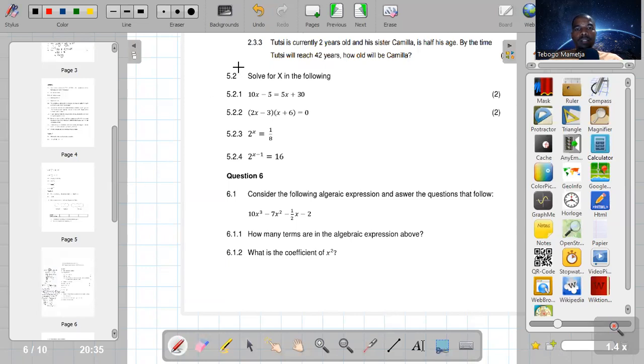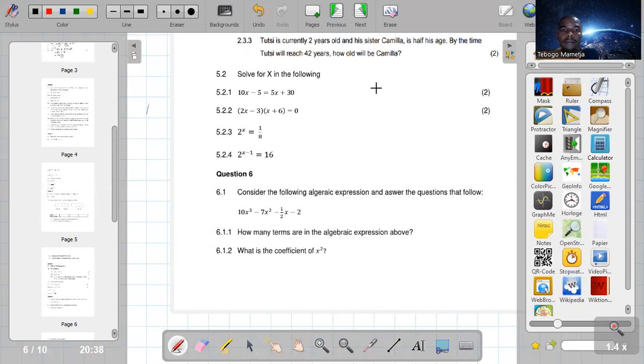Okay, it says Tutsi is currently 2 years old and his sister Camelia is half his age. By the time Tutsi will reach 42 years, how old will be Camelia? Okay, let's work that one out. It's a word problem.